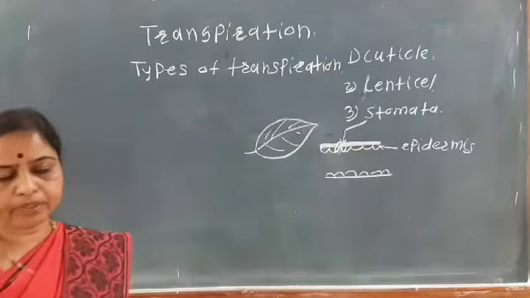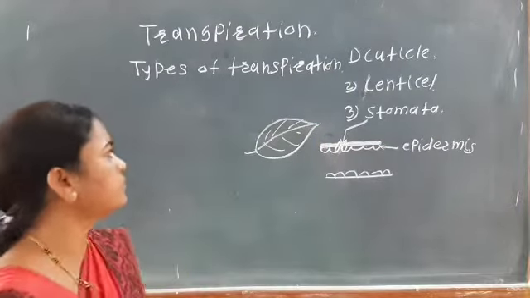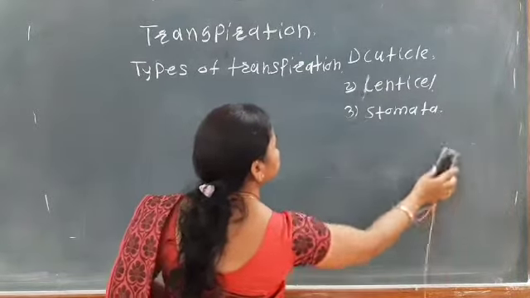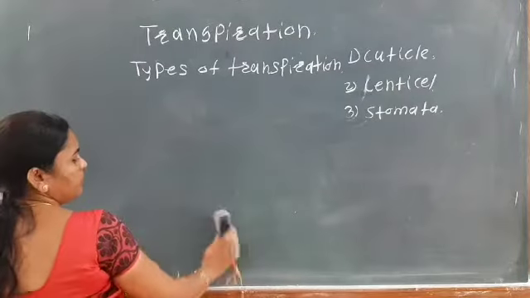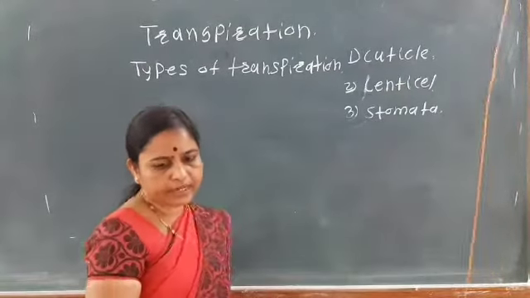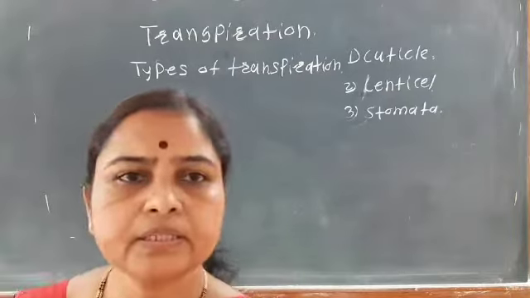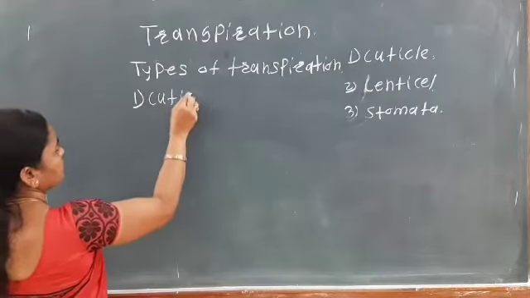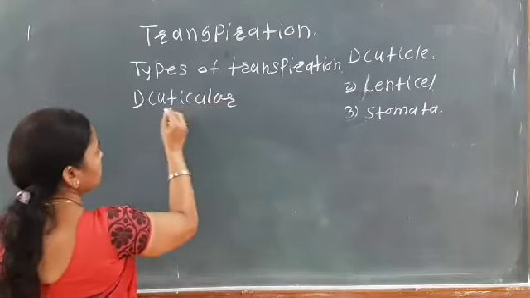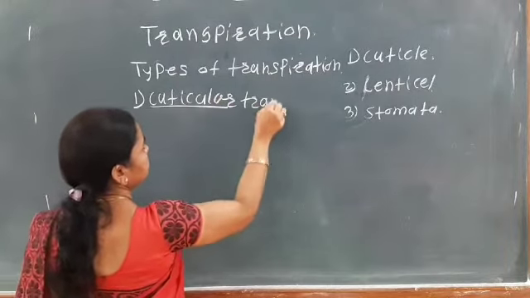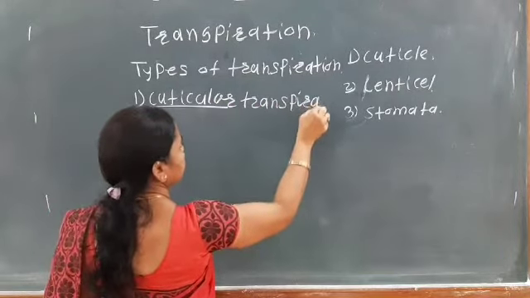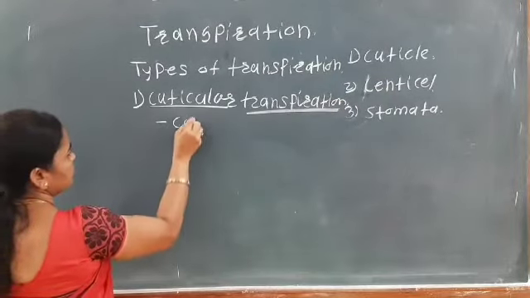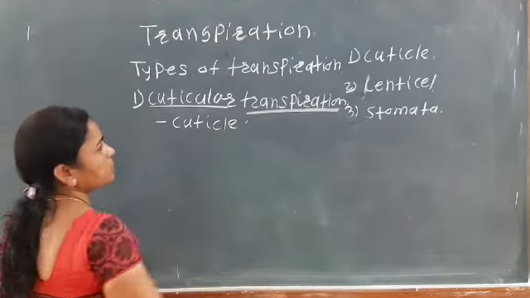Types of transpiration. Depending upon the site through which transpiration takes place, there are three types. The first type is cuticular transpiration. Here the transpiration takes place through the cuticle.